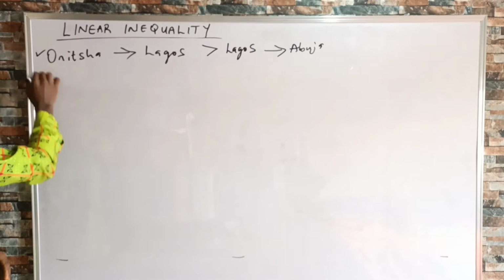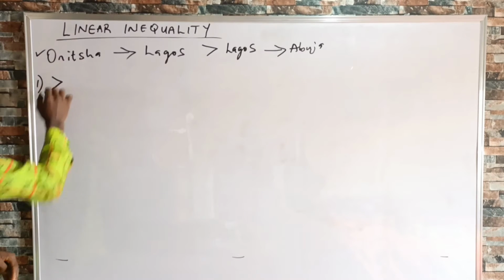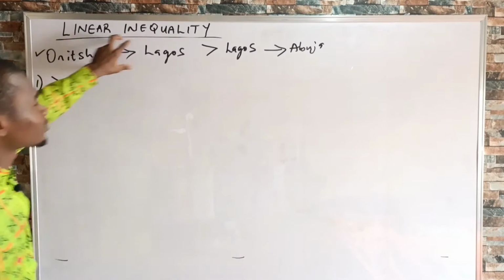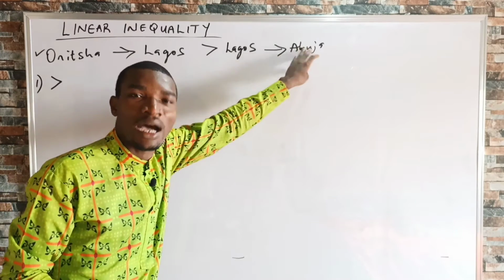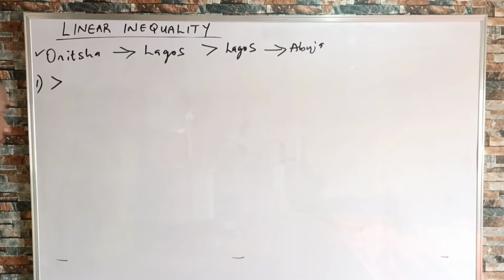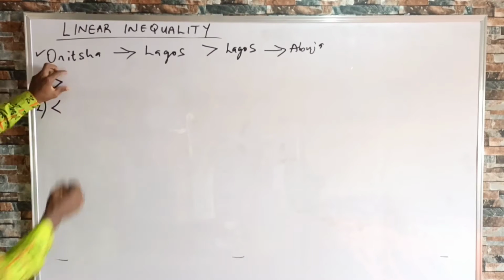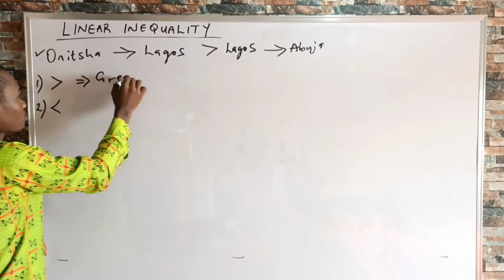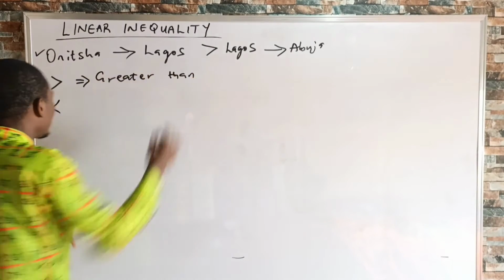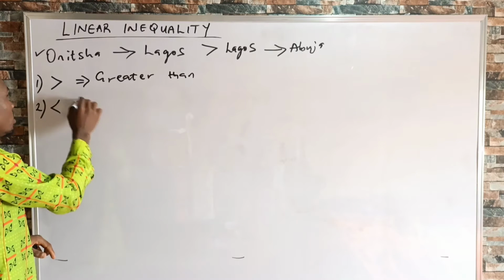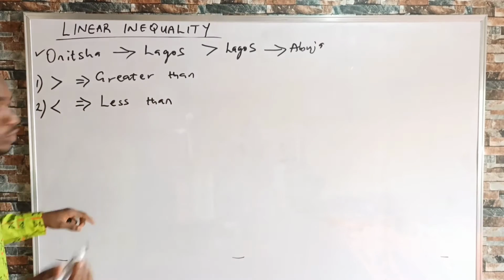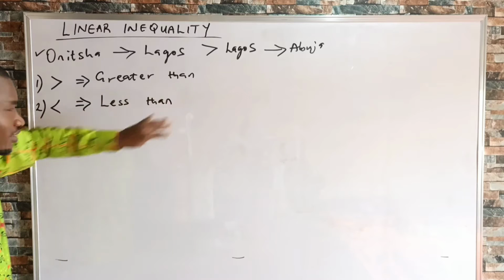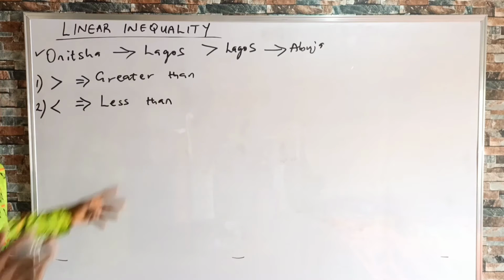The first inequality symbol we have in mathematics is greater than. Just like the statement I made here, the distance from Onitsha to Lagos is greater than the distance from Lagos to Abuja. So this is the sign for greater than. Then another inequality symbol we have is less than. It doesn't matter, some persons could call it is greater than, and in other words for this one, is less than. They are still the same thing.